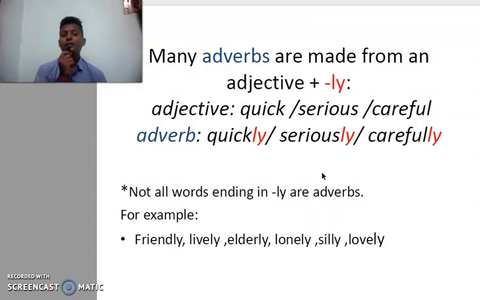Many adverbs are made from an adjective by adding just ly, like quick, quickly; serious, seriously; careful, carefully. But not all adverbs can be made by adding ly at the end. There are certain adjectives which also occur in ly form: friendly, lively, elderly, lonely, silly, lovely. It's a lovely day. It's a lovely evening. Lovely defines day, lovely defines evening, it is not defining the verb. So it is considered an adjective, not an adverb, right?